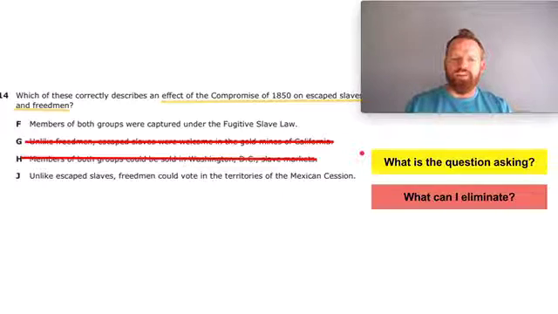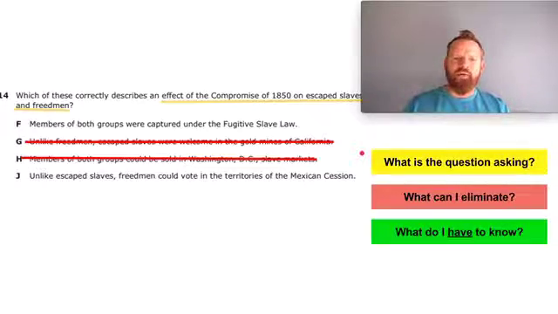Members of both groups could be sold in Washington, D.C. slave markets. Technically, no, they couldn't, because freedmen were, in fact, free, so they wouldn't be allowed to be sold as slaves. Not that it never happened, but they weren't technically allowed to be, especially in Washington, D.C. Okay, so what do we need to know?